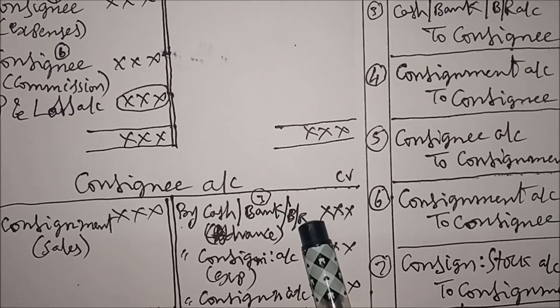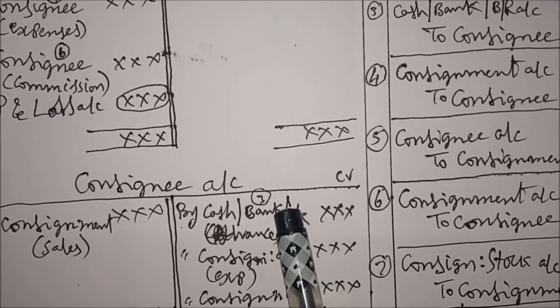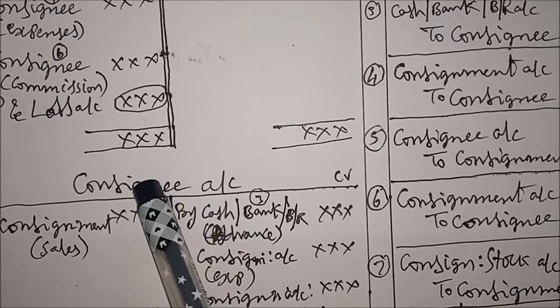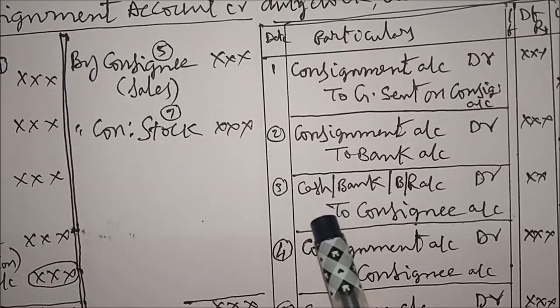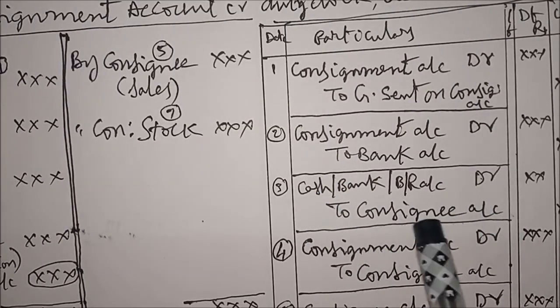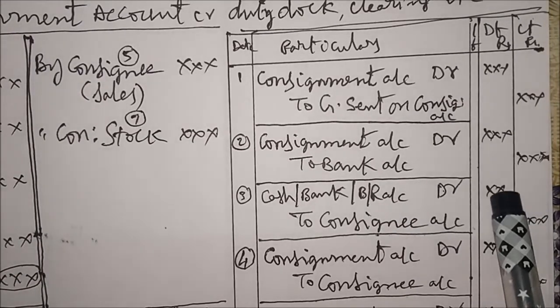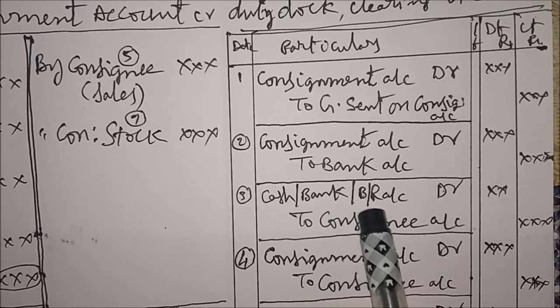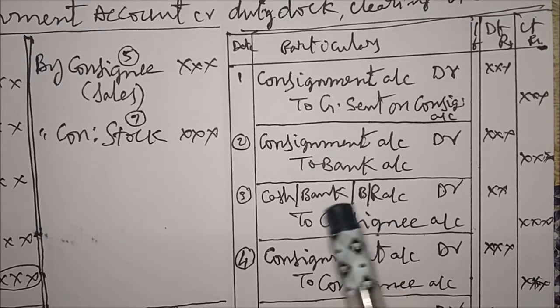For debit items, heading account debtor. For credit items, the item account is debited and the heading account is credited. Remember that. Cash or bank or bill receivable account debtor to consignee account, debit amount, credit amount. Being advance received from consignee. Like that you write the narration.